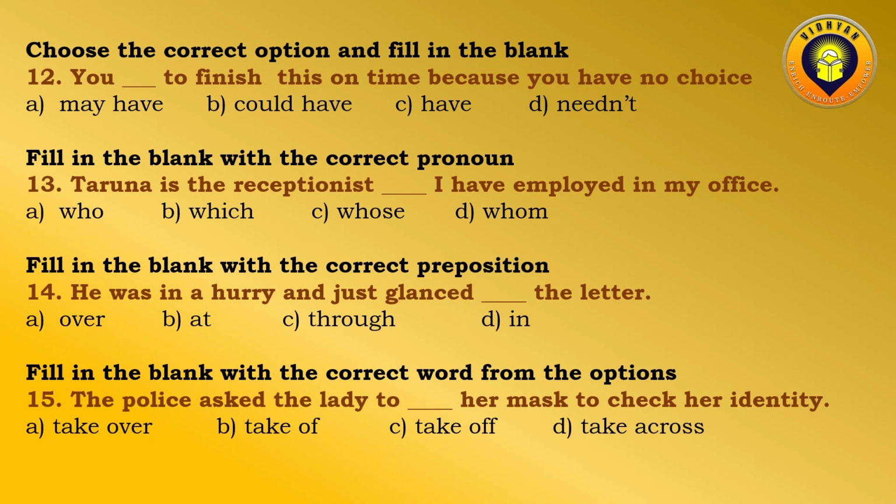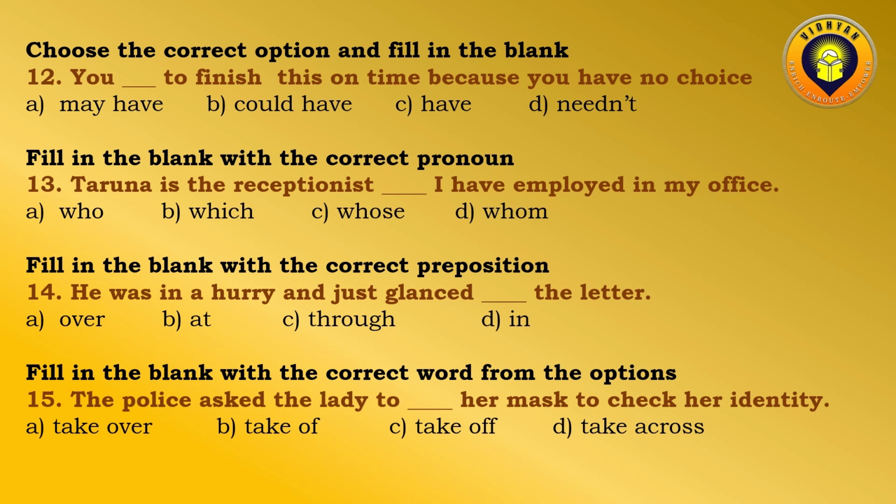Next, choose the correct option and fill in the blank. You dash to finish this on time because you have no choice. Now, four options have been given: may have, could have, and needn't. Now, there is a compulsion in the sentence itself. We can see you have no choice. You have to finish your work. So, you may have, we cannot say.